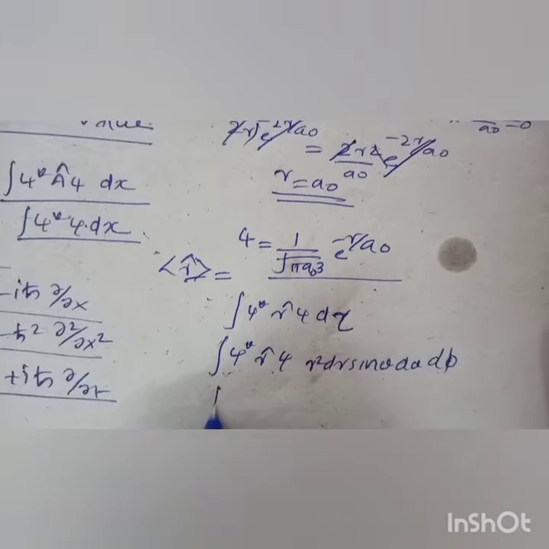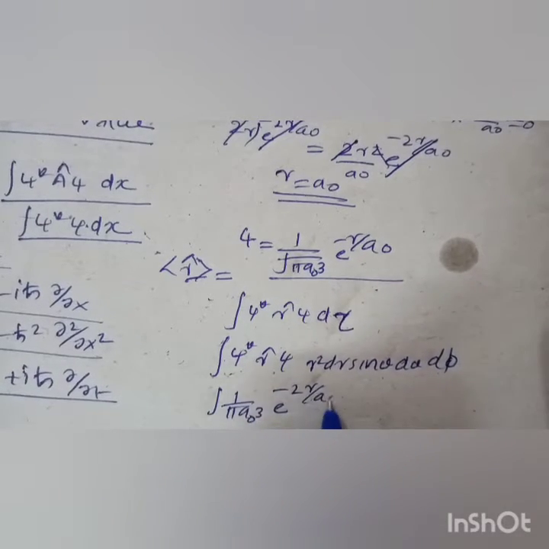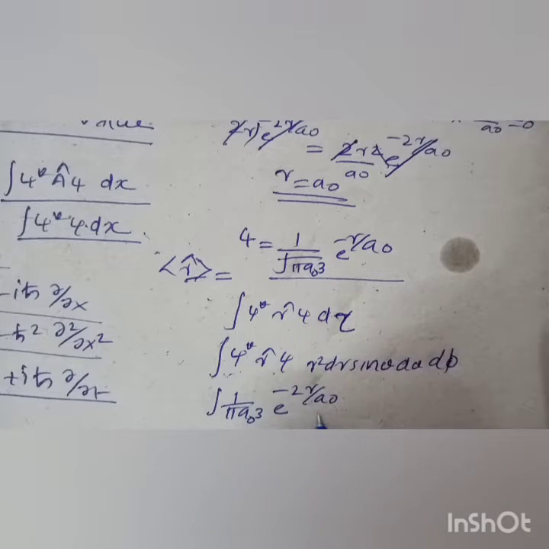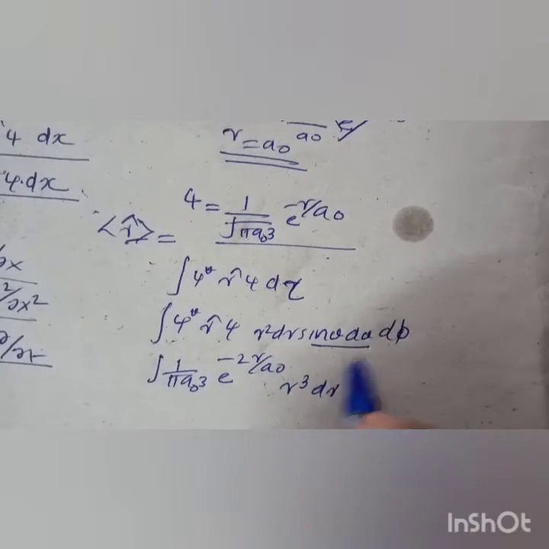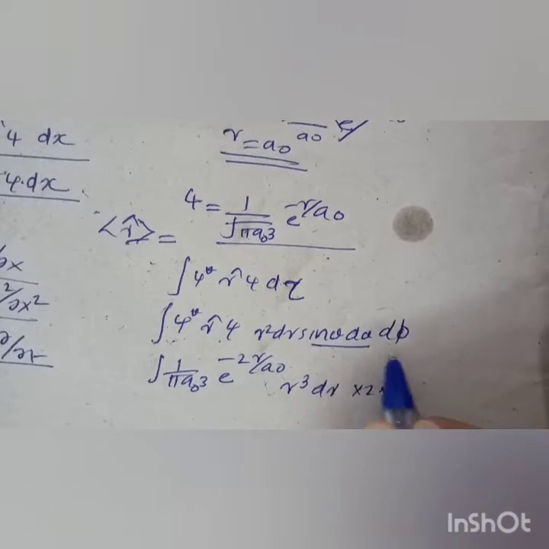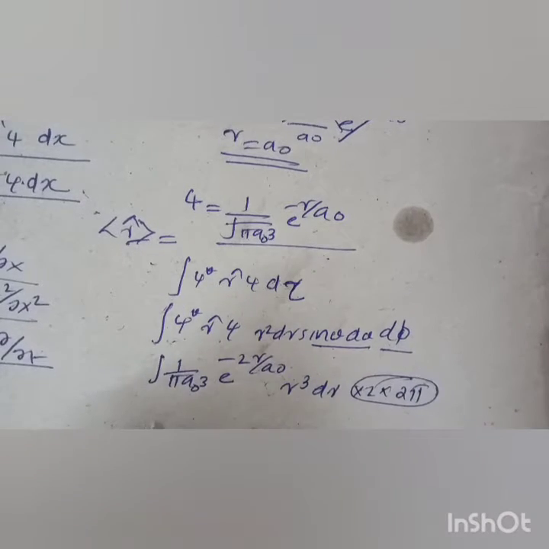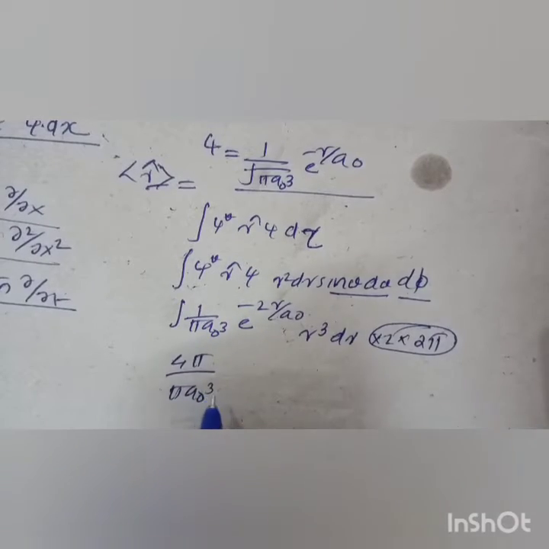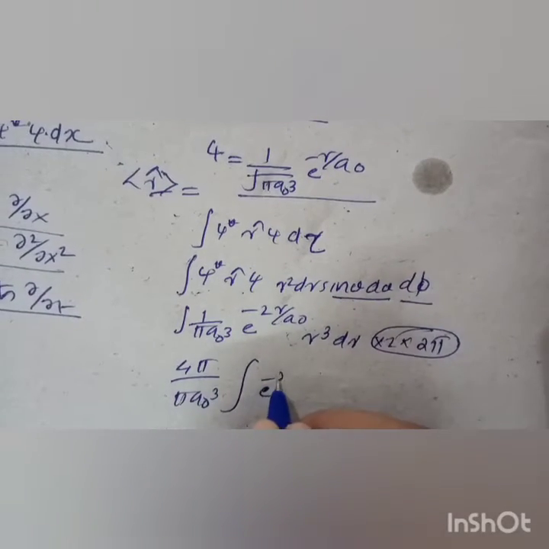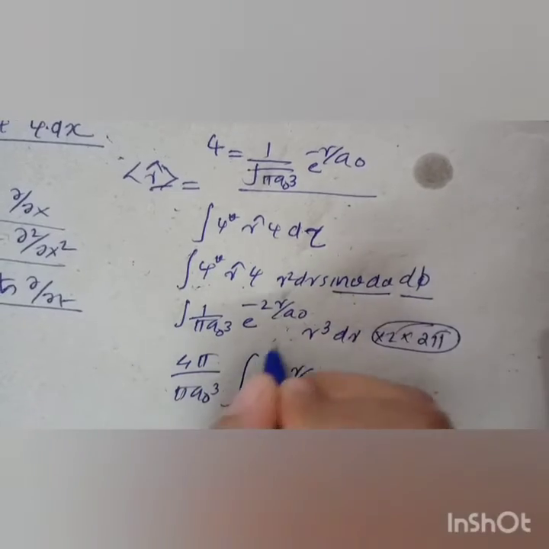psi star psi is 1 by pi a naught cube e raised to minus 2r by a naught. R is there, so r cube dr. The integral of sin theta d theta from 0 to pi is 2, and d phi integrates to 2 pi, so 4 pi is there. So 4 pi divided by pi a naught cube can be taken outside. Then e raised to minus 2r by a naught r cube dr, integral from 0 to infinity.